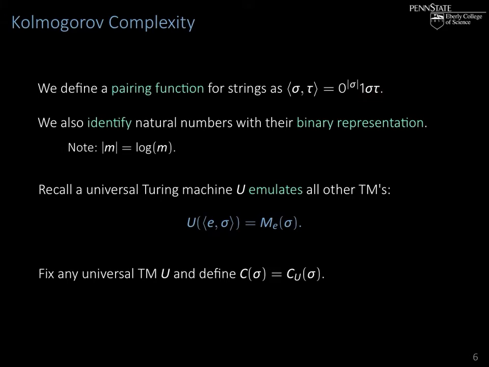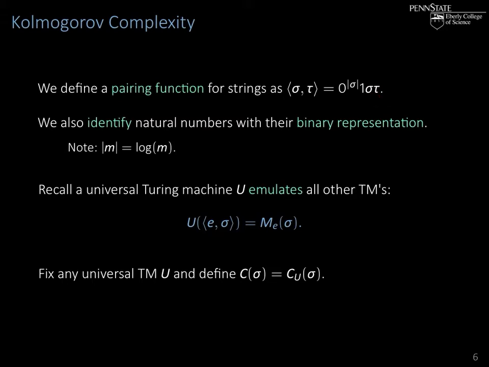So now there's an easy algorithm that can recover sigma and tau from this, because we just need to tell the algorithm to read till we have hit the first one, and count the number of zeros up to that point. That tells me how many bits after the first one I have to read to get sigma, right? And once I've read sigma, I just need to read the rest of the string to get tau.